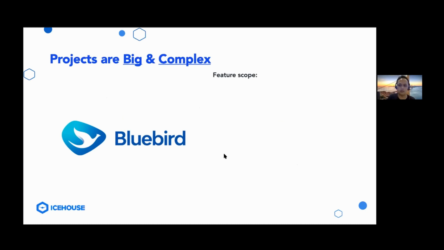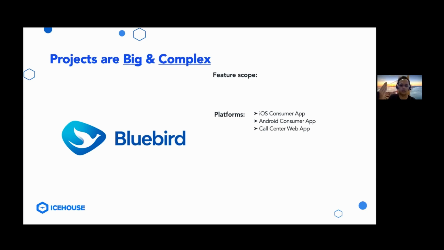In terms of feature scope, I'm going to be explaining the number of platforms that the project is developed on, and also the types of features that we've developed in the app. So for Bluebird, we've developed on in total about 3 platforms. There's an iOS consumer app, an Android consumer app, and also a call center web app. And I think there's also an IoT app for drivers too.